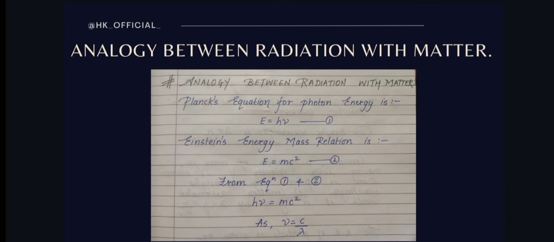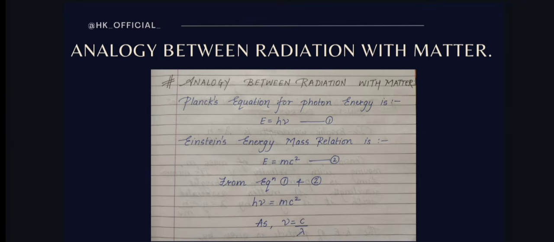So the first is Planck's equation, E is equal to h nu, and Einstein's energy mass relation, that is E is equal to mc square. Now from equation 1 and equation 2, you have to equate both. As both are energy equations, we will equate them. So we will get h nu is equal to mc square. Simple. I hope you are understanding till now.